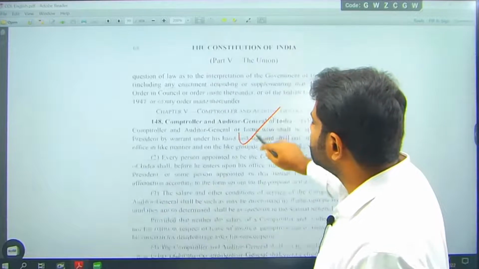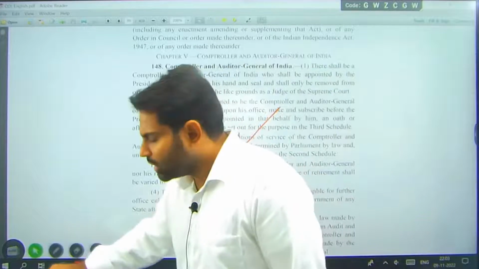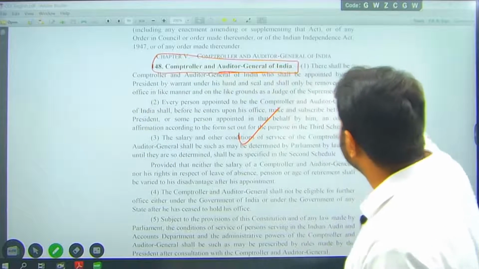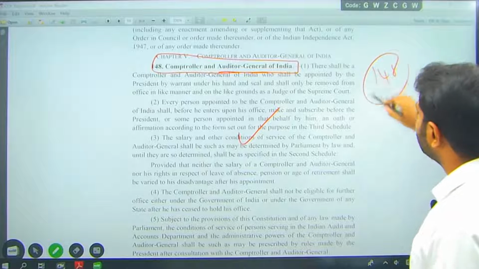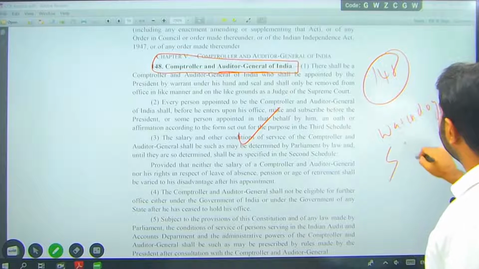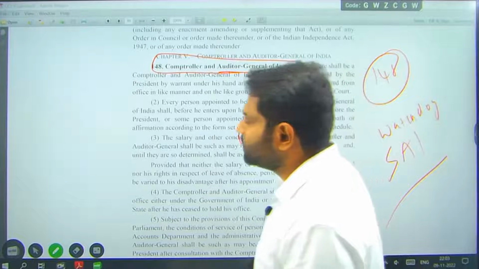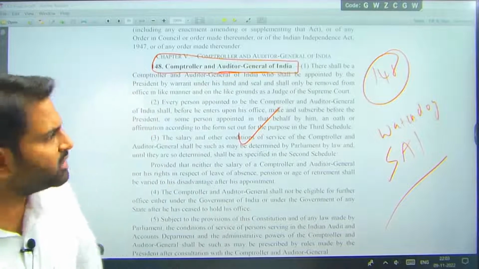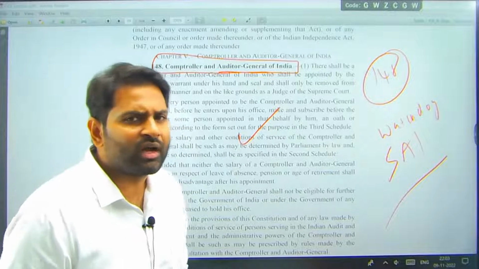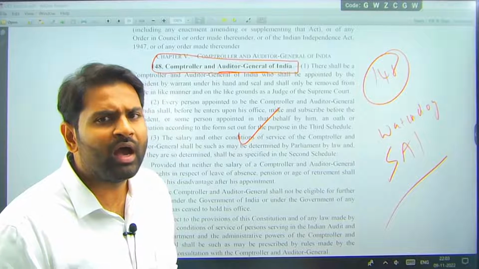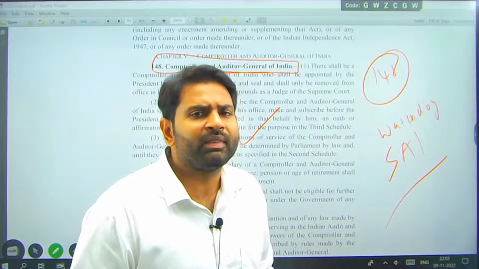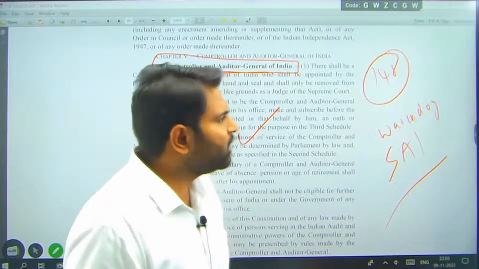One of the important institutions in India is the CAG, Comptroller and Auditor General of India, Article 148. He is called the watchdog. In reality, we call him SAI, Supreme Audit Institution. This is the person who will audit the accounts. The Consolidated Fund of India, the Contingency Fund of India, the Public Account of India, and all the accounts of public sector units and all the accounts of the state governments will be audited by the CAG.